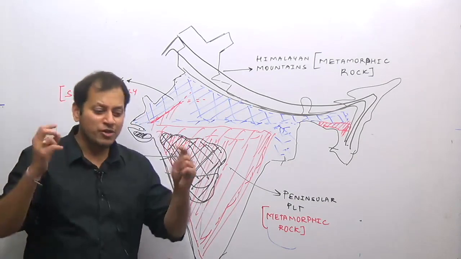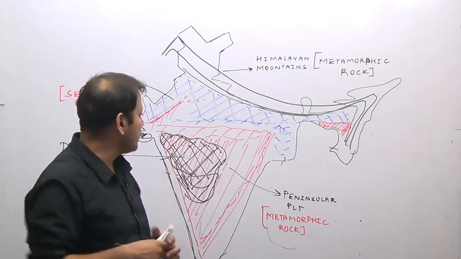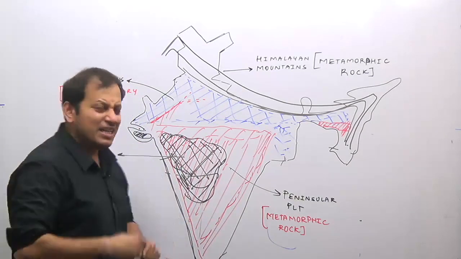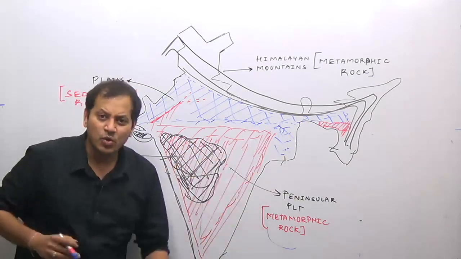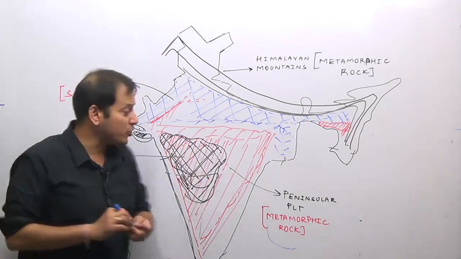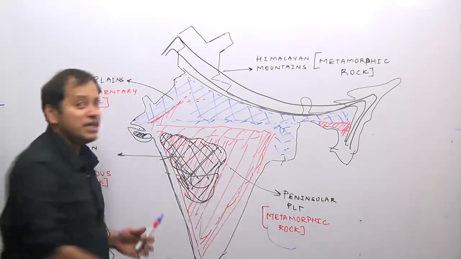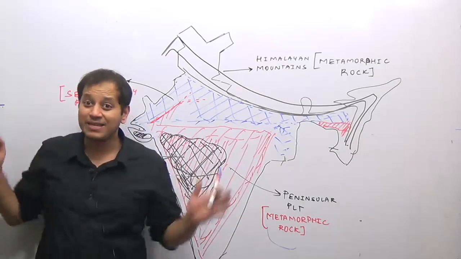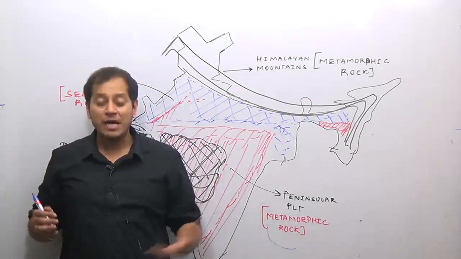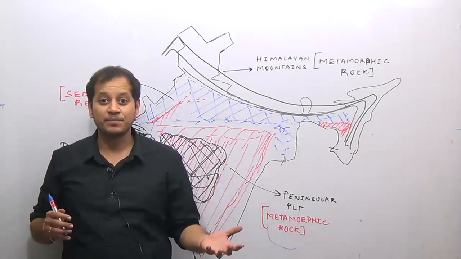Now some part of this peninsular plateau region, which I will mark with a little bit of blue shade along with the red shade, was under the influence of a glaciation. If you remember Wegener's continental drift theory, some part of the Indian peninsular plateau went under glaciation.